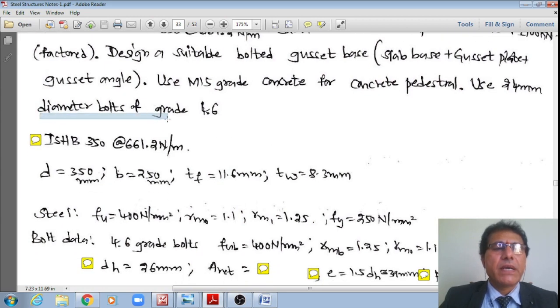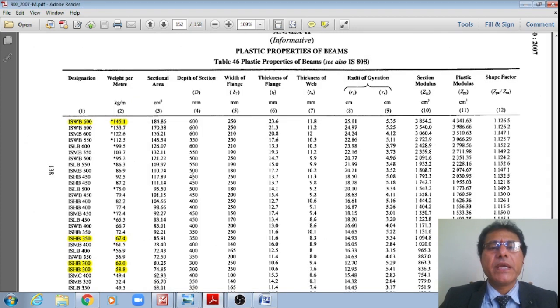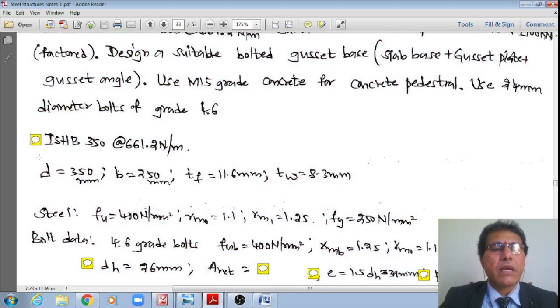Now let us see the given data. If I go to IS 800 2007 table 46, page number 138, for ISHB 350, let me go to that page number 138, right? ISHB 350 at the rate of 67.4 kg per meter. Now I am just noting down the relevant properties: the depth of the section is equal to 250 and the width of the flange is equal to 250, and thickness of the flange is equal to 11.6 and thickness of the web 8.3.